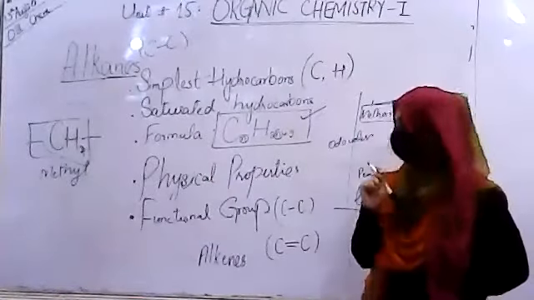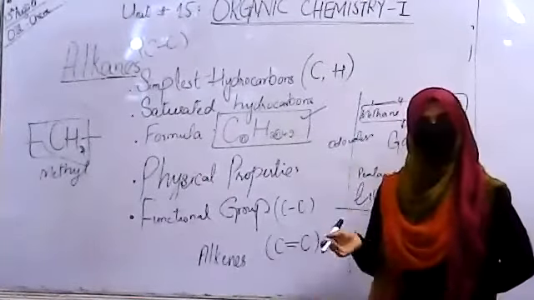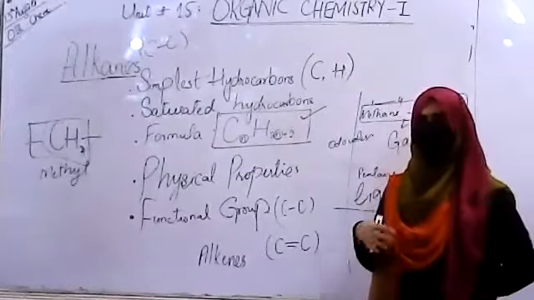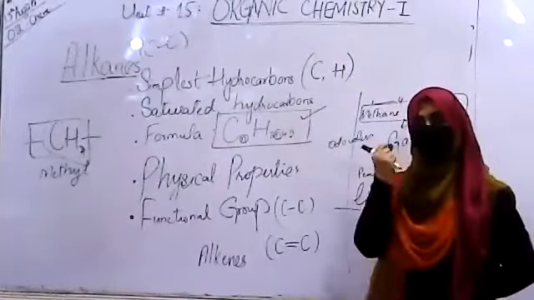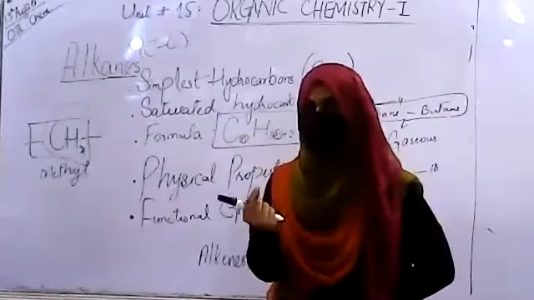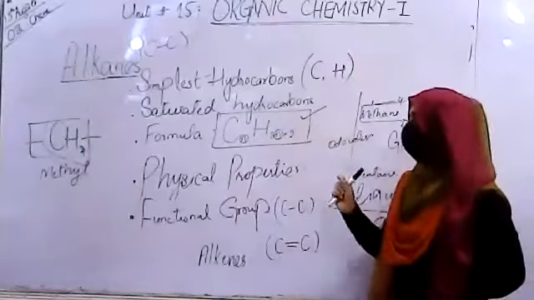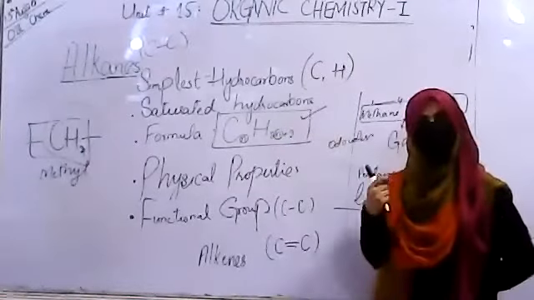The number of single bonds and double bonds may vary. There may be one double bond, two double bonds, three, and so on. But if we have at least one double bond here, it means the series has been changed. Now we do not have alkane anymore, we have alkene.